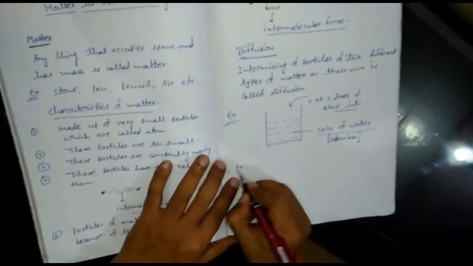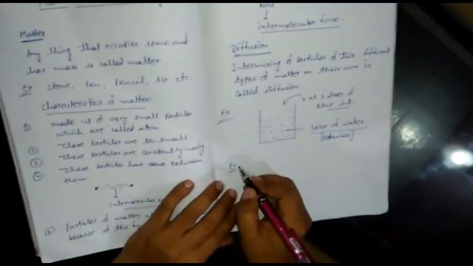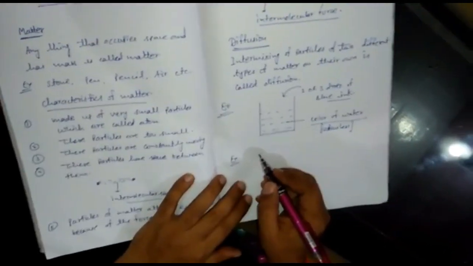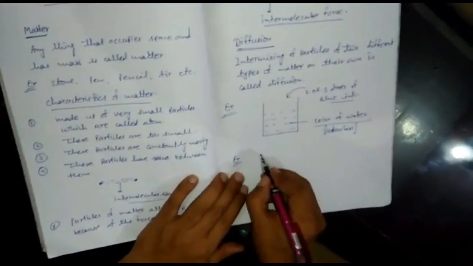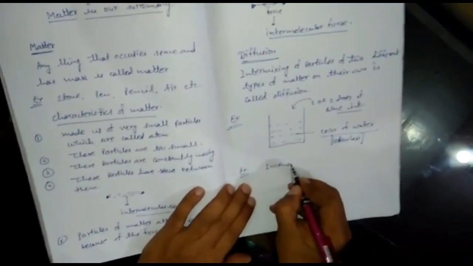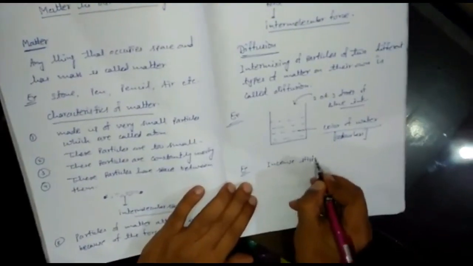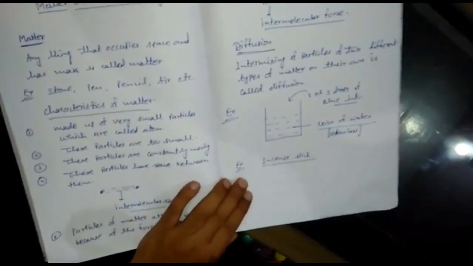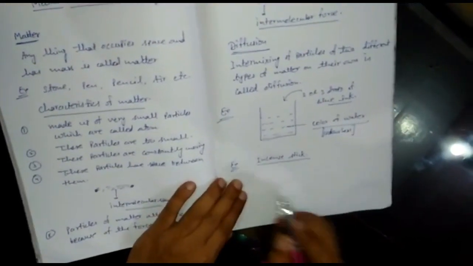The second example: suppose I have a burning incense stick. I think you know about the incense stick, that means the agarbatti.